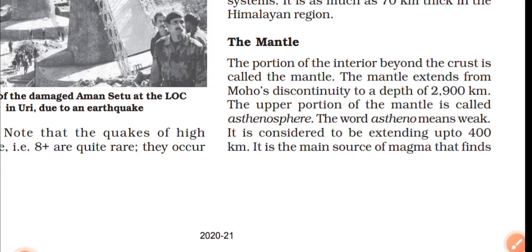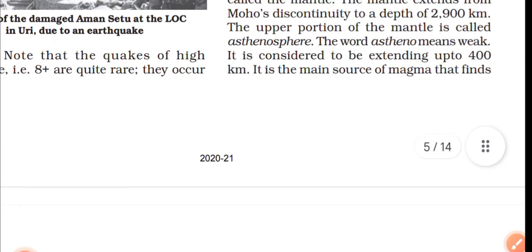The crust and the upper most part of the mantle is called the lithosphere. Its thickness is 10 to 200 kilometers. The lower mantle is in solid state. Now we'll move on to the core.